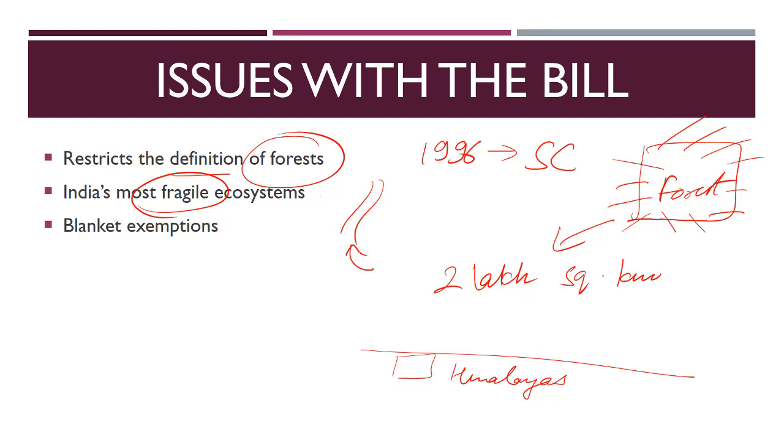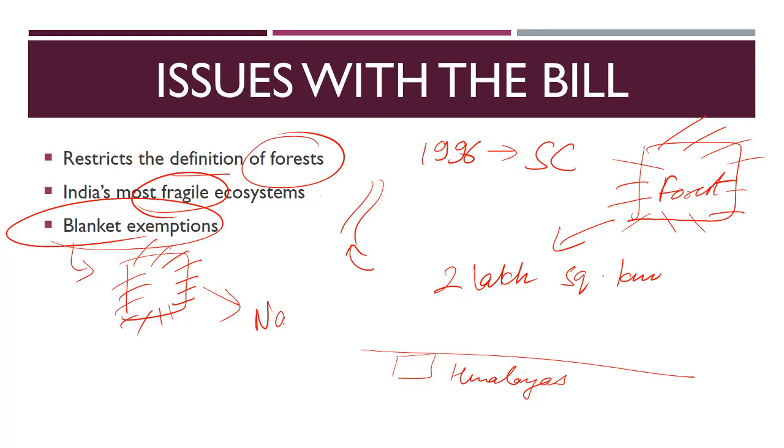The last point given by these authors says that you have given blanket exemptions for certain activities like safaris, zoos, and ecotourism. The problem is that if you create an artificial ecosystem on a patch of land, it will not be equivalent to a natural forest. It will not provide you with ecosystem services. You might make the land a zoo, but you cannot gather ecosystem services from it.